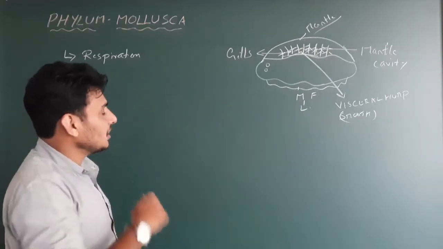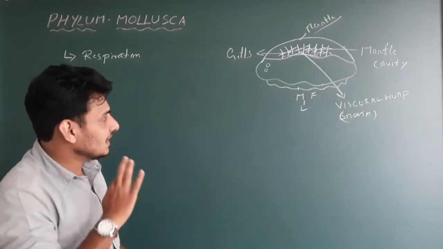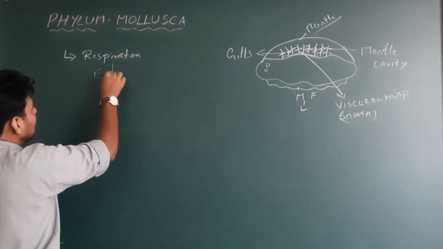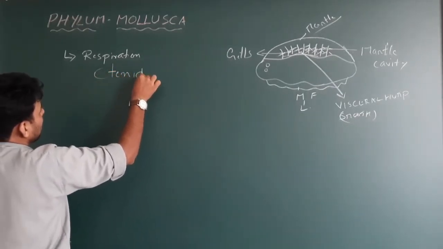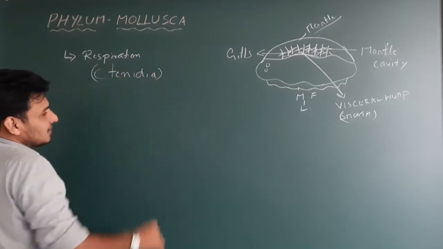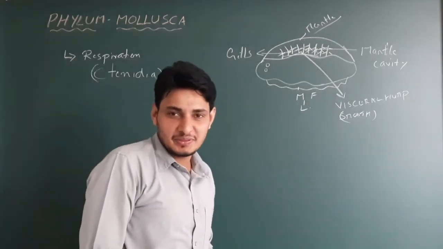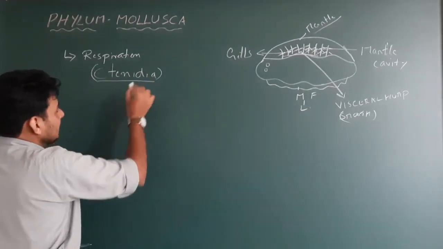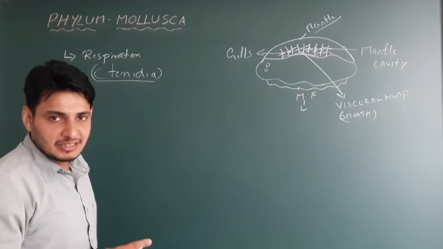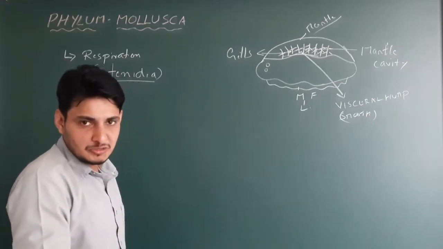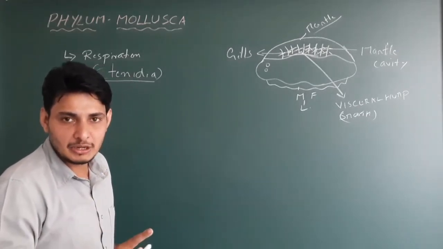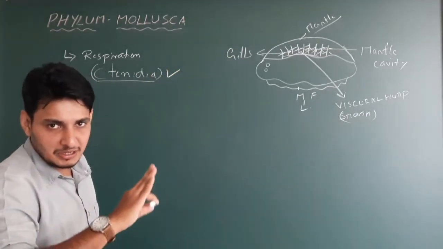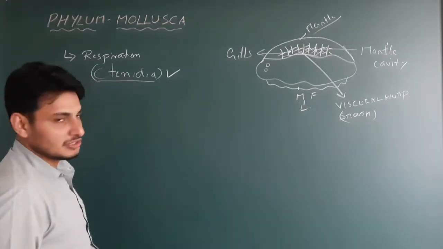But in this particular mollusca, the gills can also be called ctenidium or ctenidia. See the word. Don't get confused with the cnidarians, or cnidoblast. This is a different term, that is ctenidia. Ctenidia is nothing but the gills of the mollusk, which is present within the mantle cavity. Are you getting my point? Yes? Hope you understood this. Ctenidia is nothing but gills, which does this function, respiration.